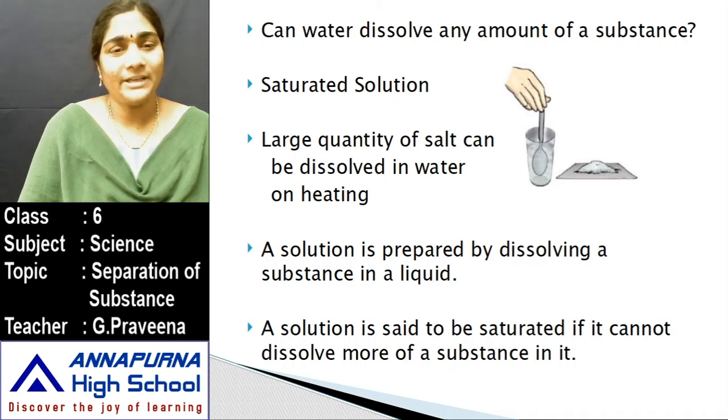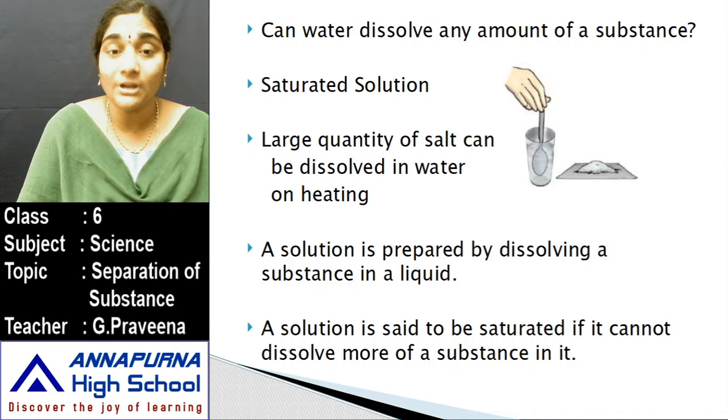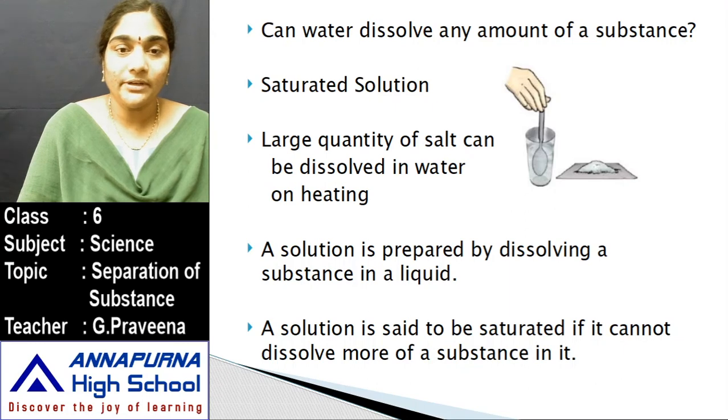Can a large quantity of salt be dissolved in water? Then how can we dissolve that large quantity of salt? That can be done through the process of heating. In that glass where you can see some salt left over, when it becomes a saturated solution and you heat that water, the remaining salt also gets dissolved in the water. So in a saturated solution, more salt can be dissolved when the water is heated.